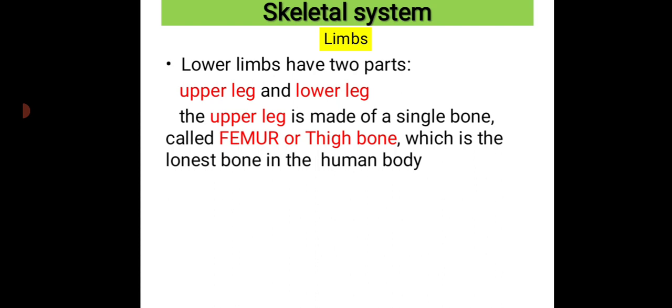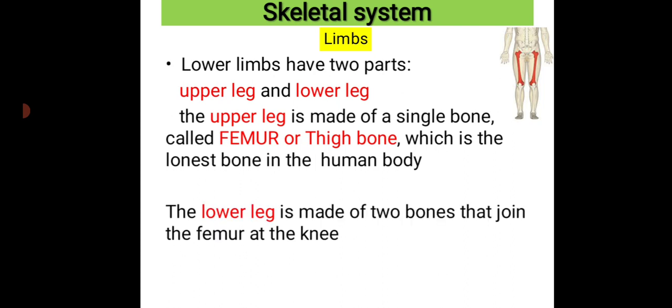Fine. Okay, I'll show you the image. See here, you can see, right? This first half portion will be our upper leg, and the other portion, the bottom portion, will be our lower leg, and the bone present at the upper leg is known as the femur. This is the femur, highlighted with red color, right? That femur is the longest bone in our body. It is also known as the thigh bone. So our femur is always present at the thigh portion.